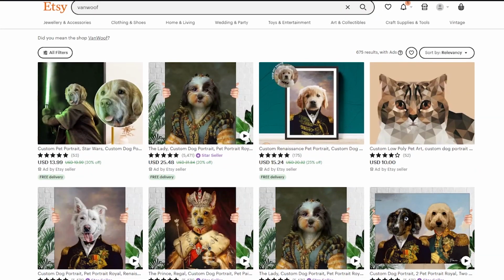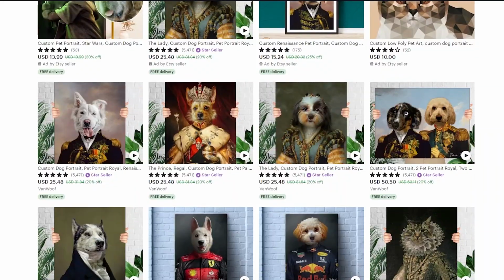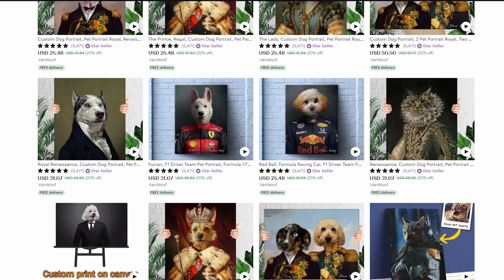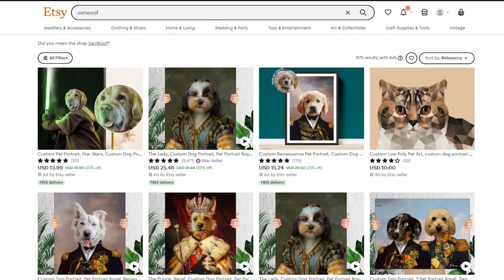And then what he does is he prints them on canvases and he sells them online like this, and people actually buy it. Look at that. He's a star seller who makes over $25 per art. So imagine you were to make things like these. Look, just imagine the amount of money that you would make just by selling a few art pieces.